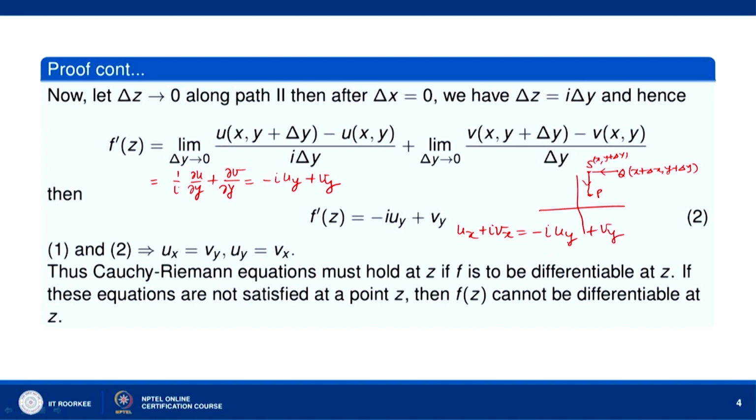Now, equating real and imaginary parts, here real part is u x, here real part is v y. So, u x is equal to v y, and the imaginary part here is v x, here the imaginary part is minus u y. So, u y must be equal to minus v x. Thus, Cauchy-Riemann equations must hold at the point z if f is to be differentiable at z. If these equations are not satisfied at a point z, then f z cannot be differentiable at z.